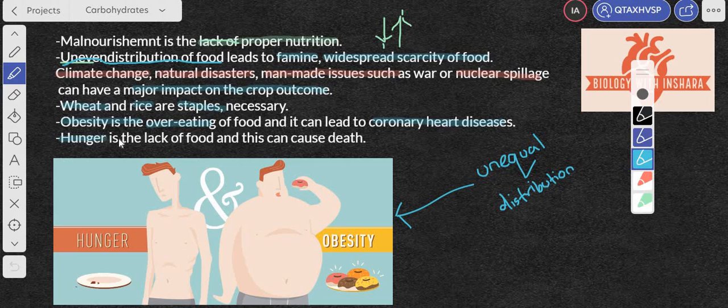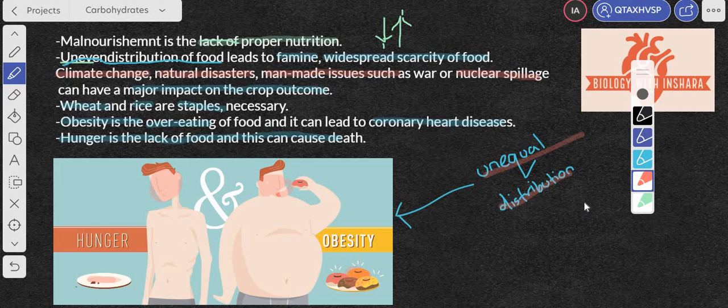Hunger is the lack of food, and this can cause death. So if you look at this picture here, this guy here that I'm shading isn't getting enough from his plate, and there's this other guy who's eating a lot, right? This is the unequal distribution of food that I'm talking about, which needs to end.